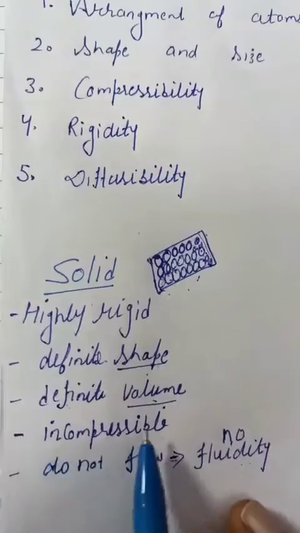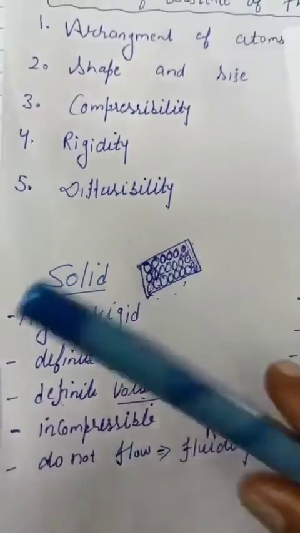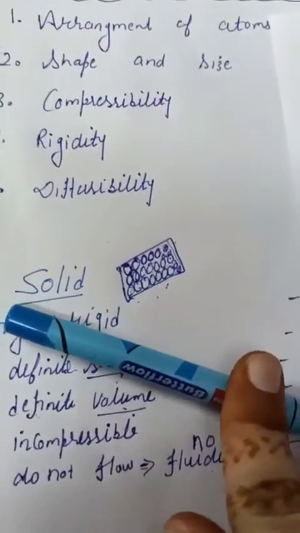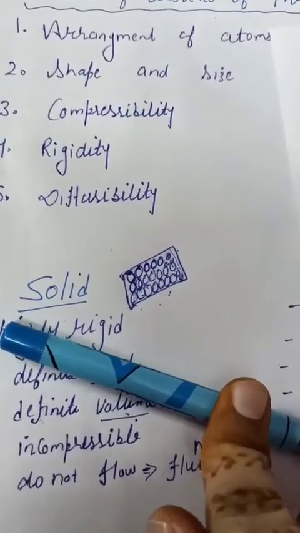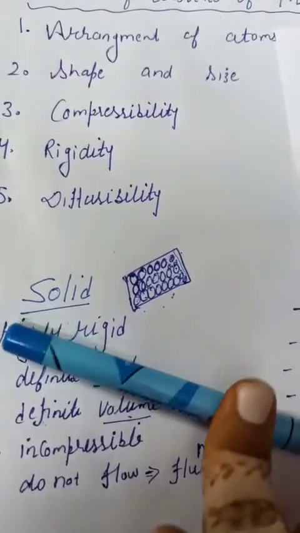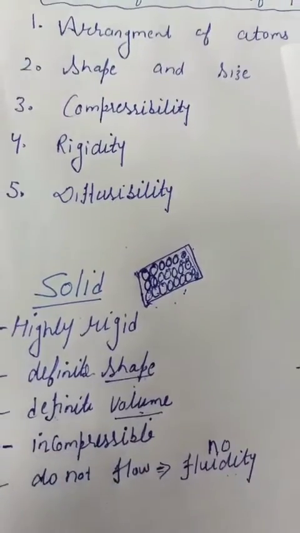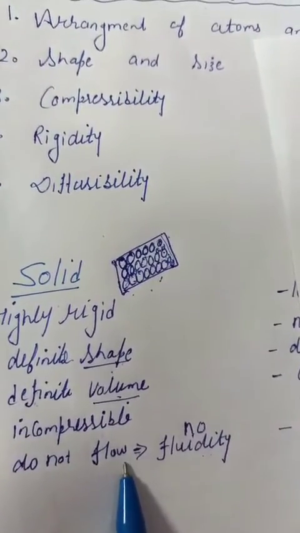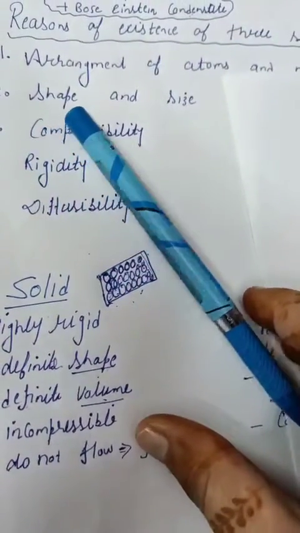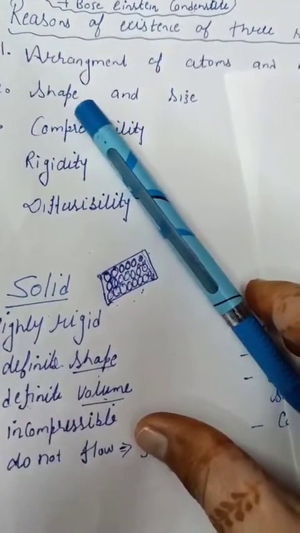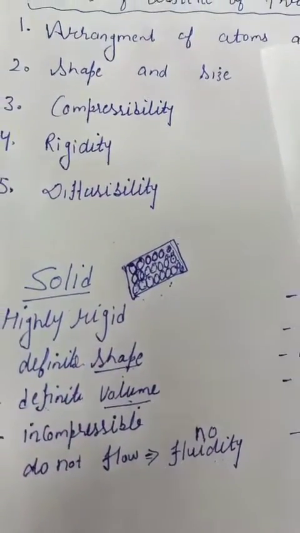Then incompressible means that solid is not compressed. If we apply pressure on the solid like this pen, or if I try to press it, then it will not be compressed. We can say solid is incompressible. Do not flow means there is no fluidity. This pen, if I keep over there, it will remain over there. So there is no fluidity in case of a solid.